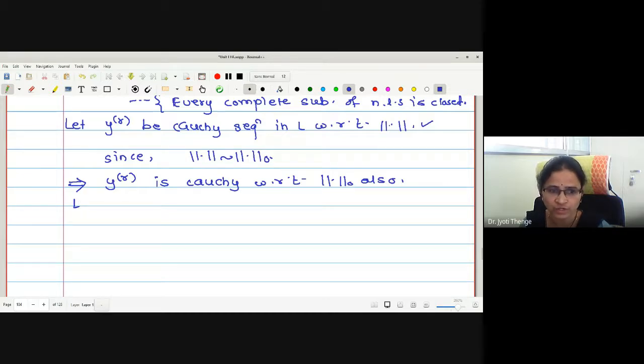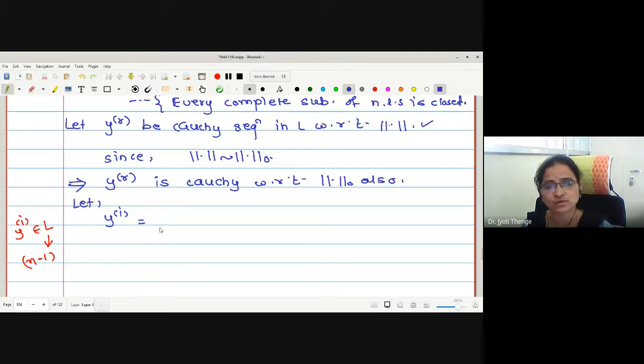Okay. But before that, let me write the sequence, ith coordinate of the sequence. What is the ith element? yi will be the ith element. How can we write this ith element? Actually, this is an element of L. Space L is of dimension n minus 1. Therefore, I am going to write the ith coordinate of the sequence yi as